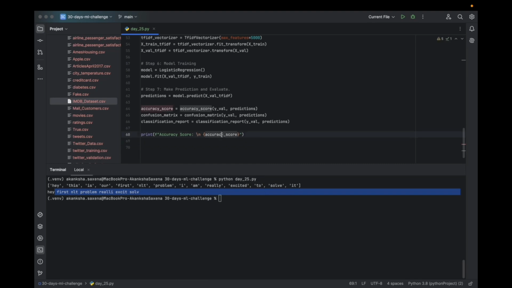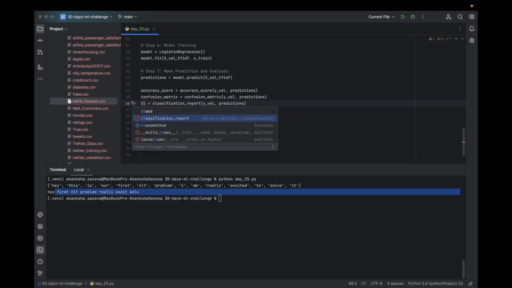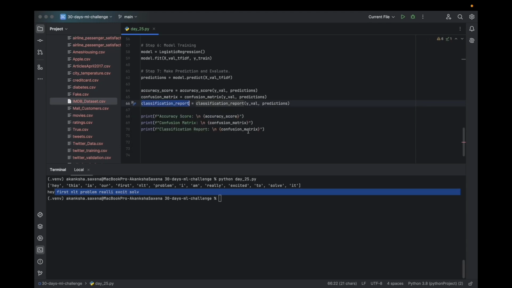And then we are going to copy it and repeat three times: the confusion matrix, and the classification report. The confusion matrix variable holds the confusion matrix, and this is the classification report.